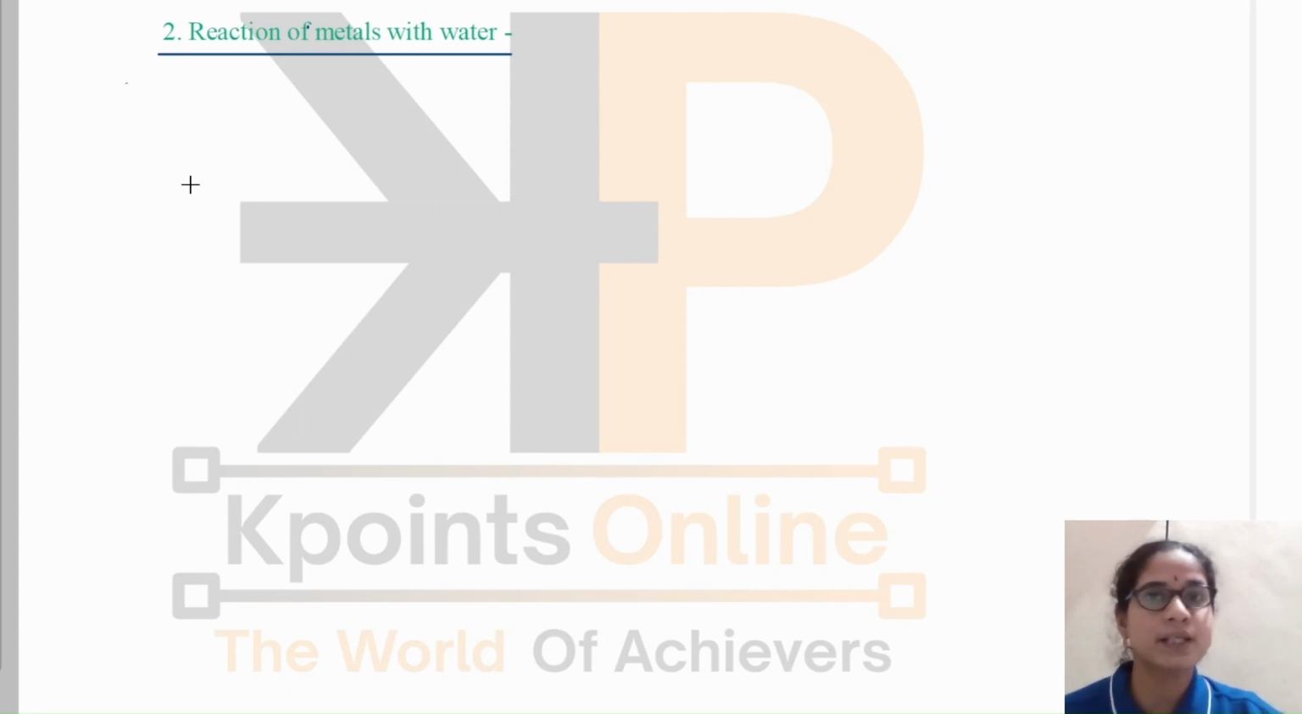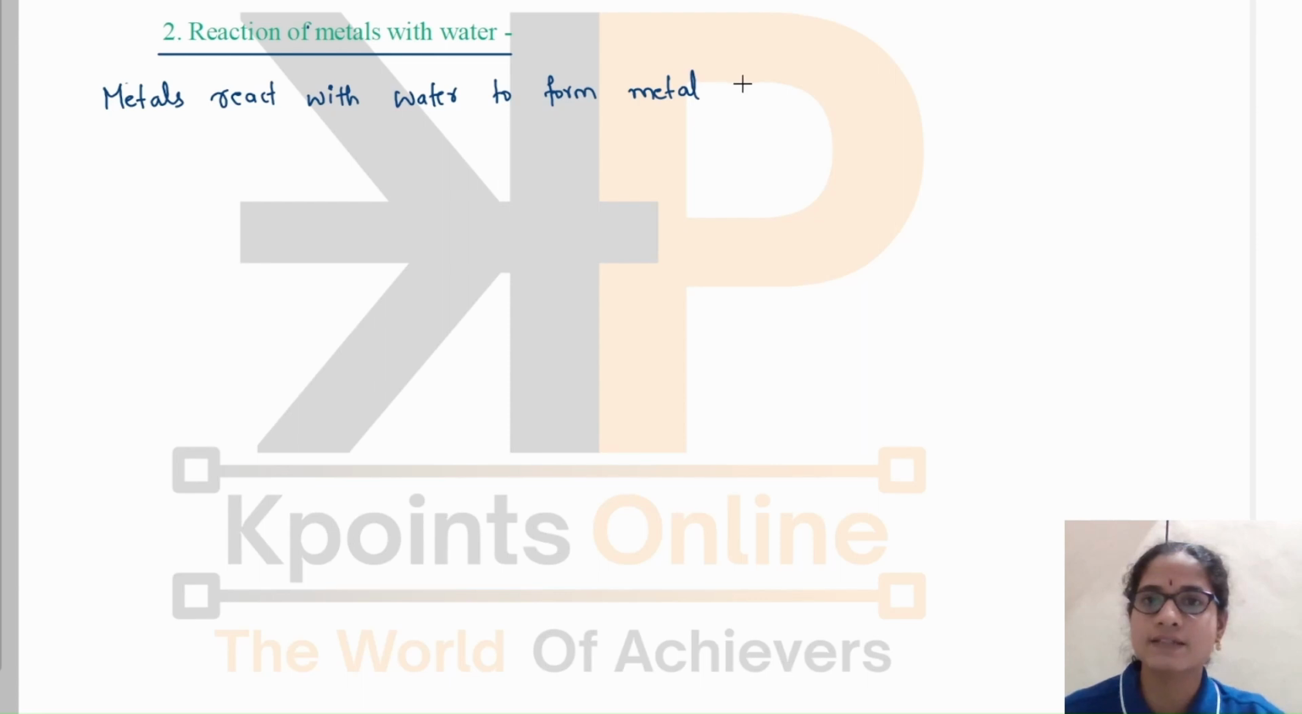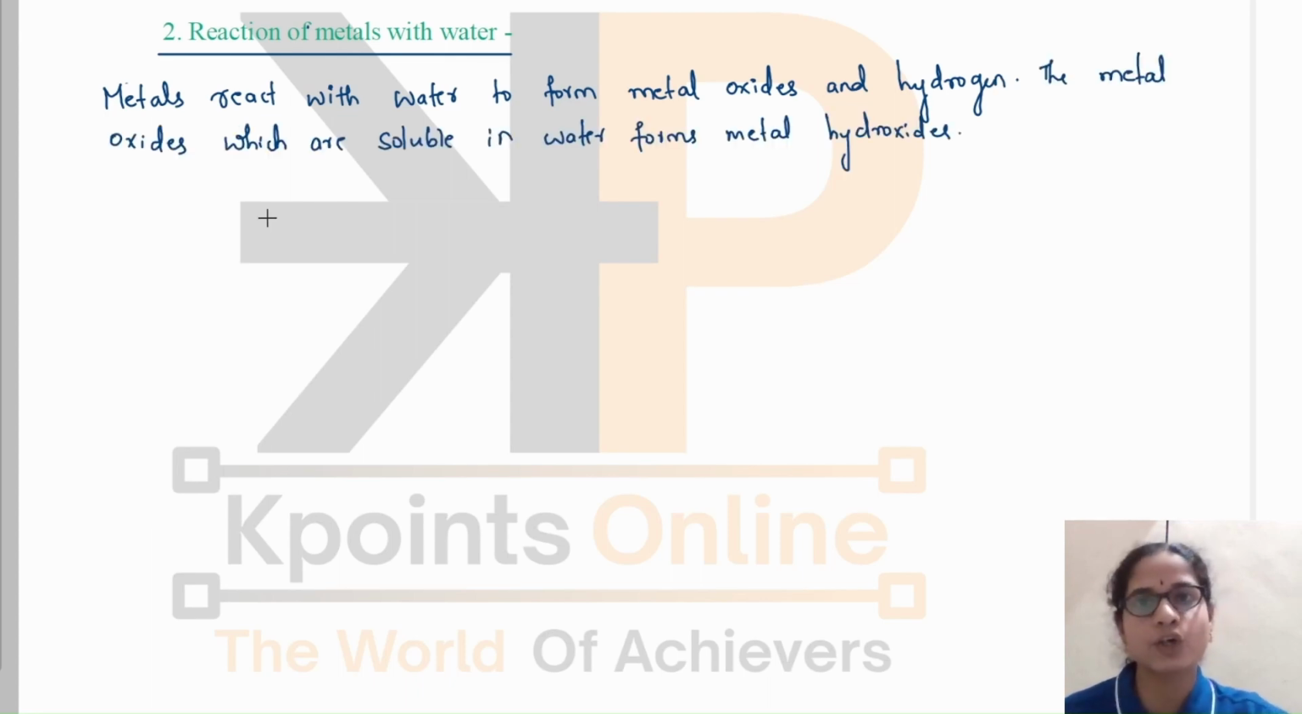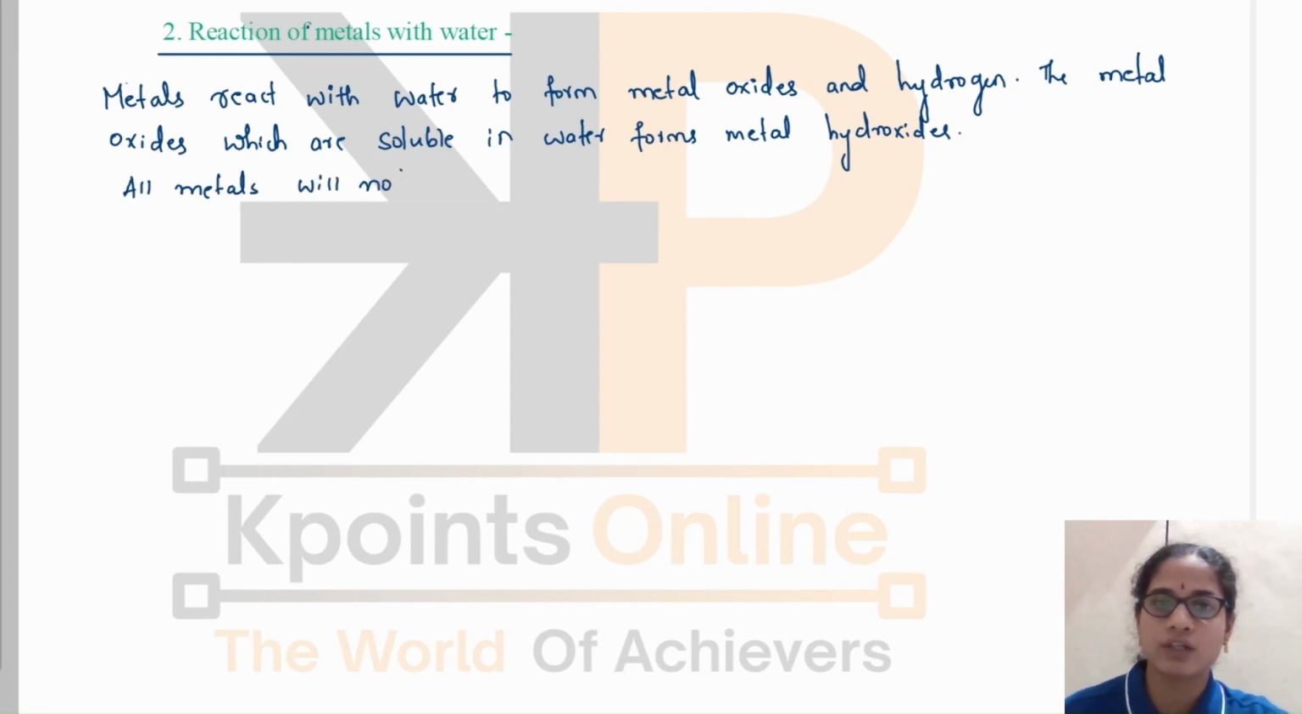Usually metals react with water to form metal oxides and hydrogen. Those metal oxides which are soluble in water form metal hydroxides and hydrogen. Remember that all metals will not react with water. Let us see how metals react with water by taking examples.